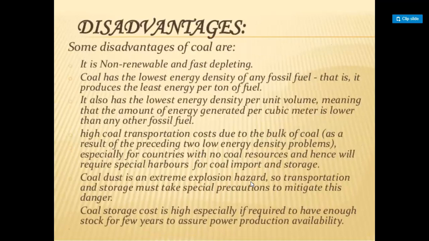Disadvantages. Some disadvantages of coal are it is non-renewable and fast depleting. Coal has the lowest energy density of any fossil fuel. That is, it produces the least energy per ton of fuel. It also has the lowest energy density per unit volume, meaning that the amount of energy generated per cubic meter is lower than any other fossil fuel.